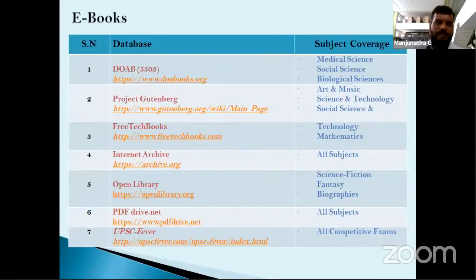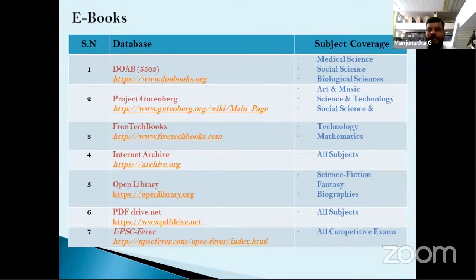These are the ebooks databases, freely available in the library and on the net. You can access DOAB, Directory of Open Access Books, a freely available source with medical science, social science and biological science information. Then Project Gutenberg is also a popular database, very useful for students, with free ebooks and technology and mathematics related books.